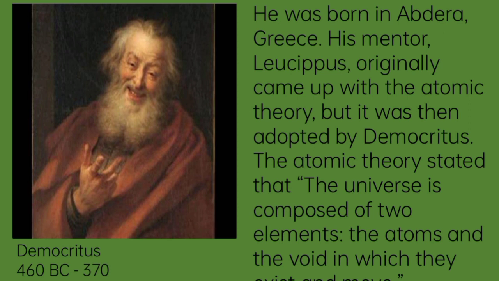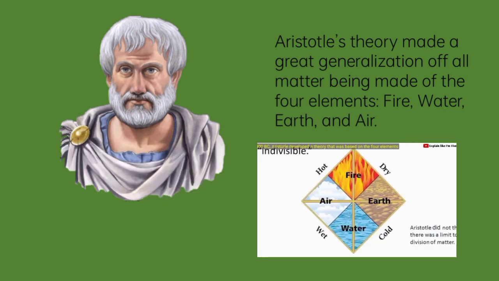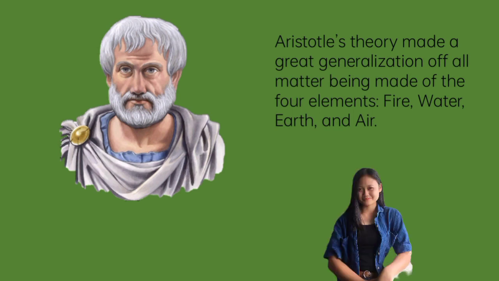In the same year, Aristotle's theory made a great generalization of all matter being made of the four elements: fire, water, earth and air. He also believed that there were four qualities to these elements: dryness, hotness, coldness, and moistness. Based on these beliefs, fire would hold the characteristics of being dry and hot, water is wet and cold, air is hot and wet, while the earth is dry and cold.